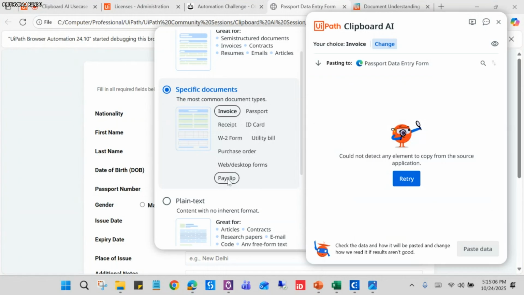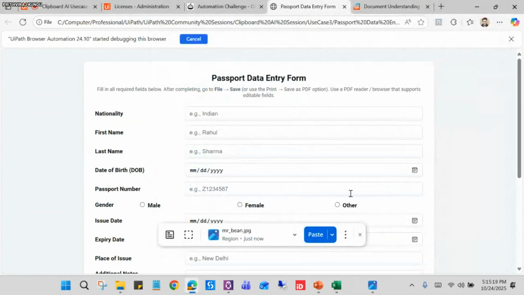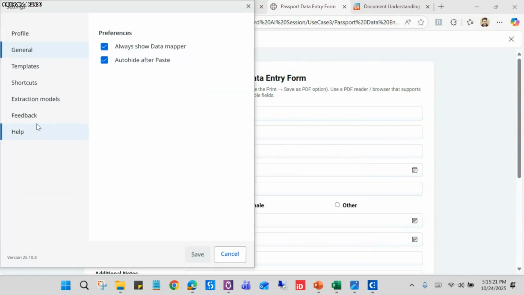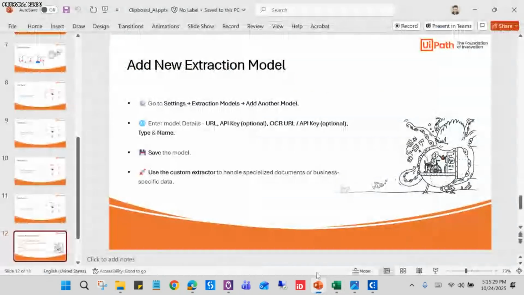So if we have any payslip, we can easily paste the data from it. This is how we can add the extractor from the settings panel. So that's all for adding a new extraction model, and we have covered everything for today's session.